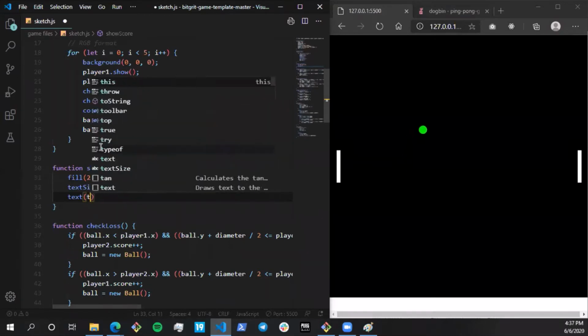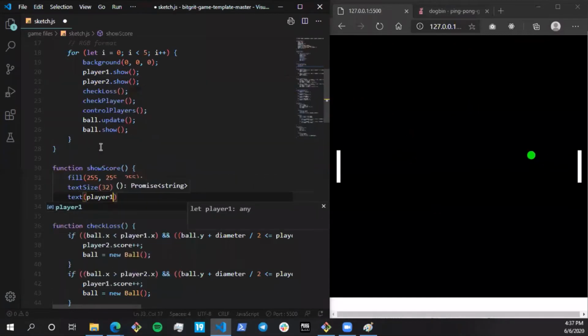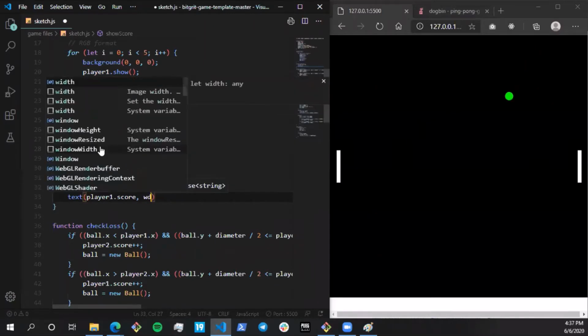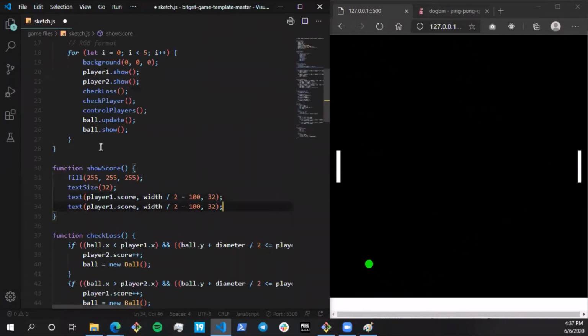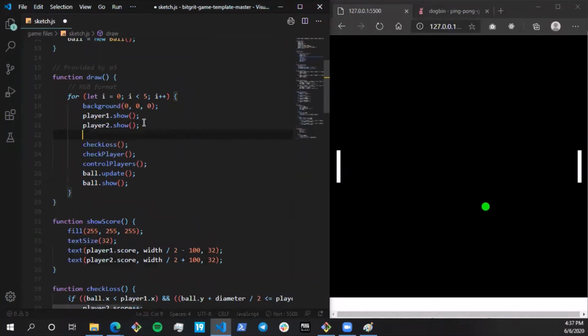Let's display the score of player one first: player one dot score, and then the x and y coordinates. Let's keep x as width by 2 minus 100 so that it's towards the left, so we can understand it's for player 1. And let's keep 32 pixels as the y-axis. I'm going to copy the same, make it plus 100 so that it's towards the right for player 2. And just simply call this function. Now we have the scores on top.